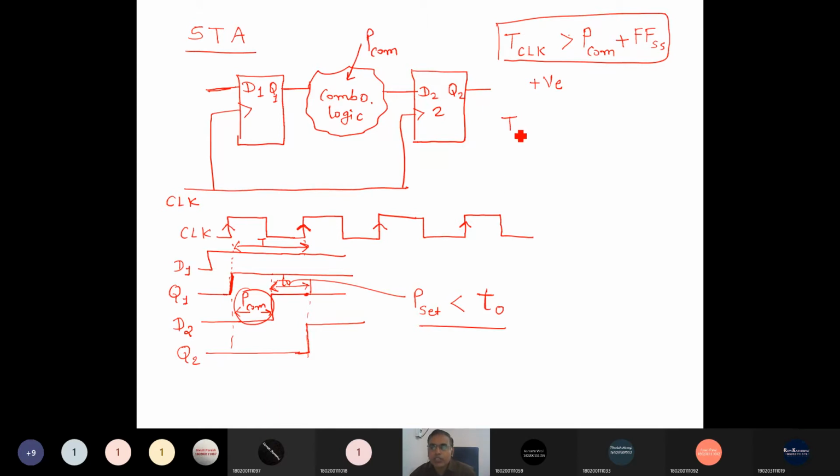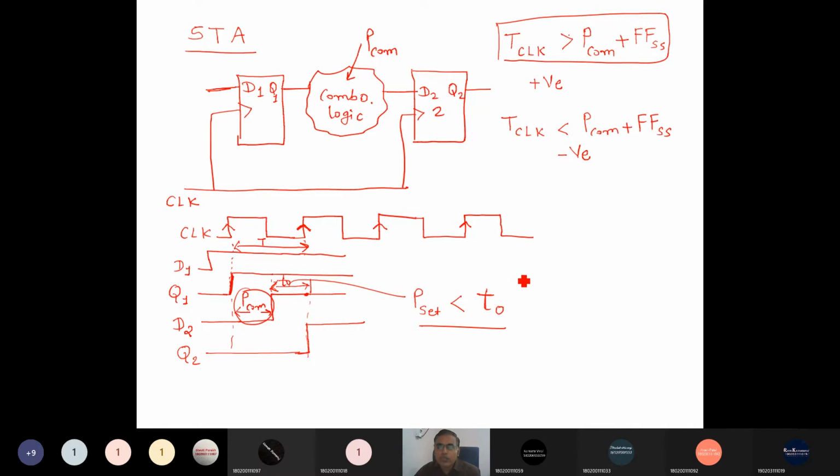But if the clock period is less than the combinational delay plus the flip-flop setup time, then it will introduce an error and we'll get the negative slack, and we will not get the correct output. Then the design will not work as per our specifications.